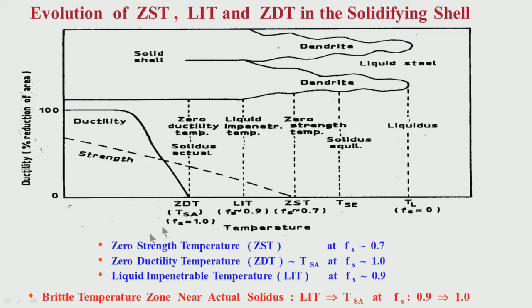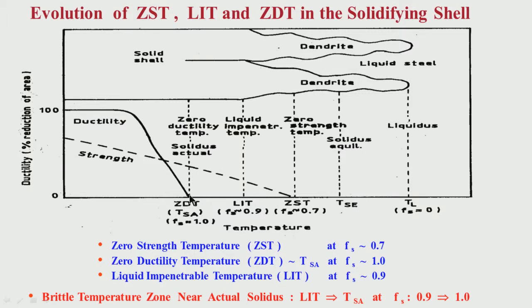So I have mentioned here zero strength temperature, ZST, corresponds to a solid fraction of around 0.7. Zero ductility temperature, ZDT, corresponds to the actual solidus temperature, TSA, that means the solid fraction is around 1, that is 100% solidification. That means at the end of solidification only, we are having zero ductility temperature. So during solidification, the dendrites have no toughness at all, they are brittle.